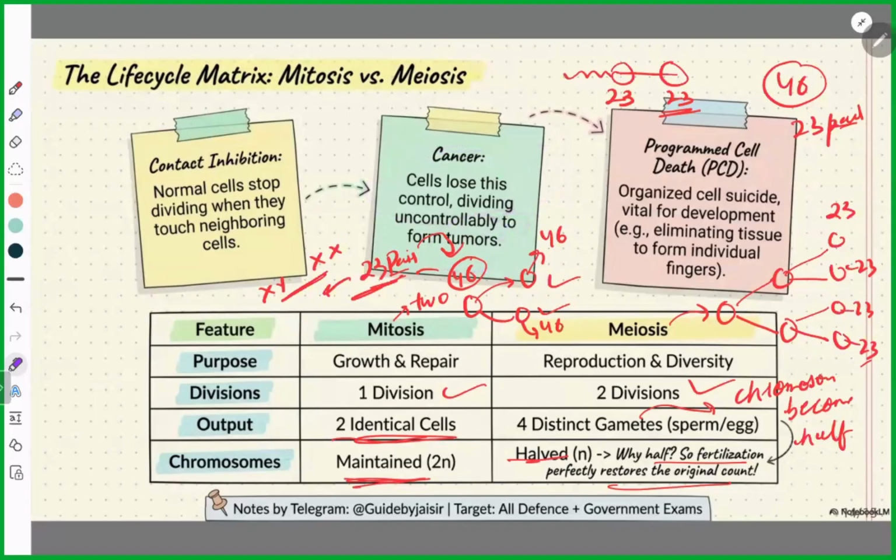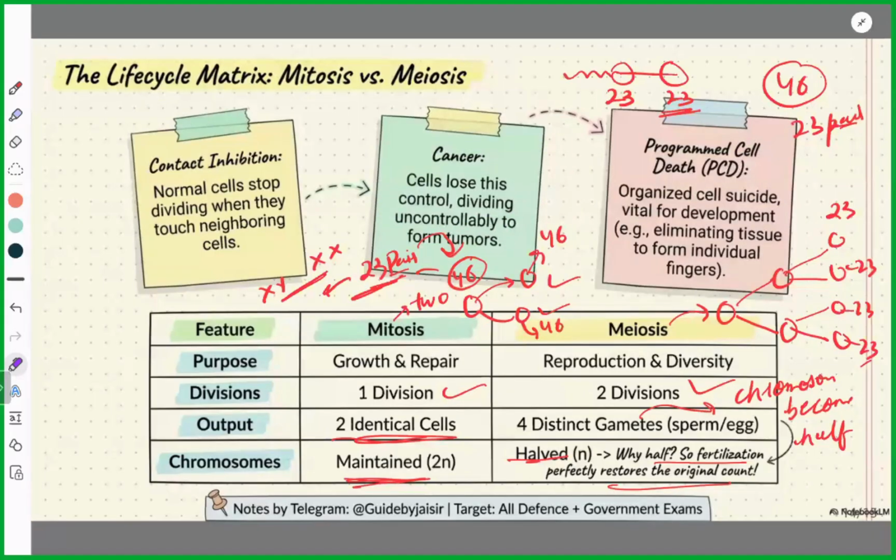Uncontrolled division of cells. Okay, important. Then there is programmed cell death, PCD. Organized cell suicide, vital for development, eliminating tissue to form individual fingers. That means again, there should be a limited size and division that should be controlled. If it is uncontrolled, then again it will become cancer.